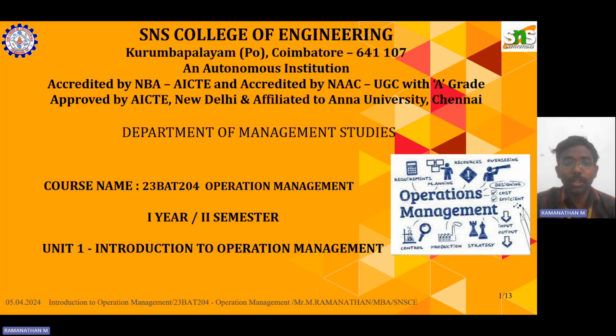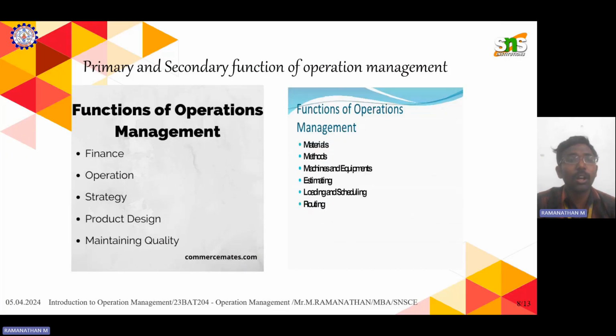Now we are going to see the primary and secondary functions of operation management. The primary functions of operation management are finance, operation strategy, product design, and maintaining quality. These are the basic things. The secondary functions are material, method, equipment, tools, machineries, loading, scheduling, and routing. These are the further functions of operation management.